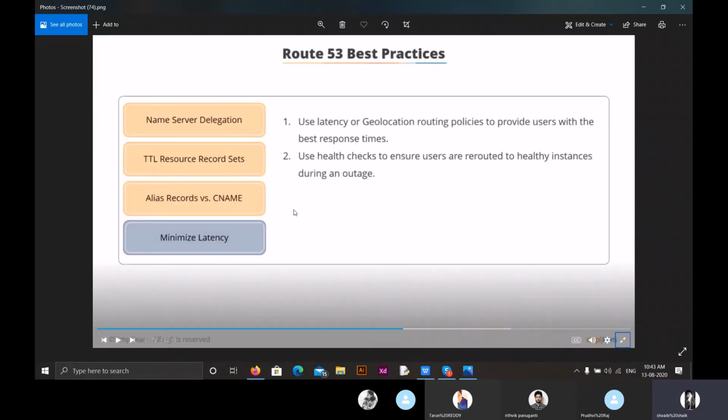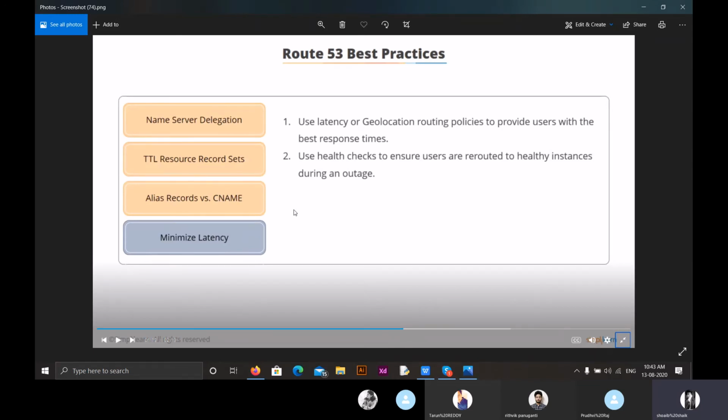The last one is minimize latency. We have to use latency or location routing policies to provide users with the best response times. We also have to use health checks to ensure users are rerouted to healthy instances during an outage.